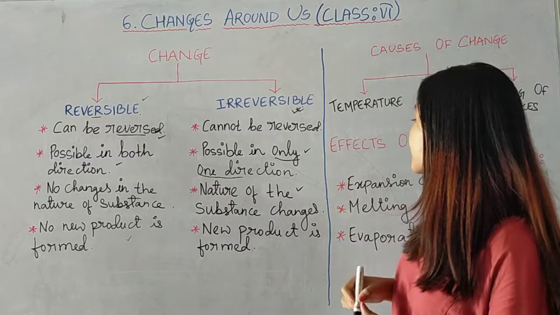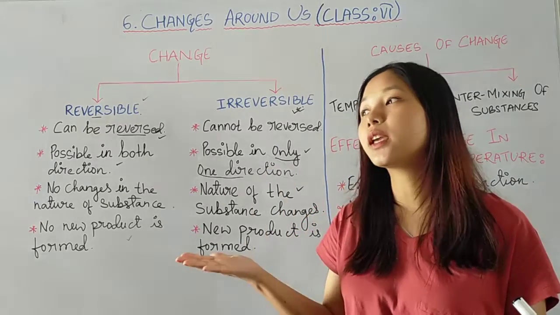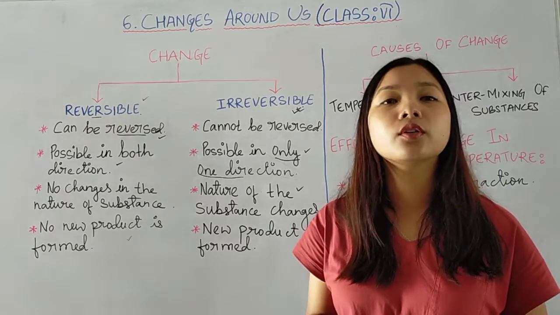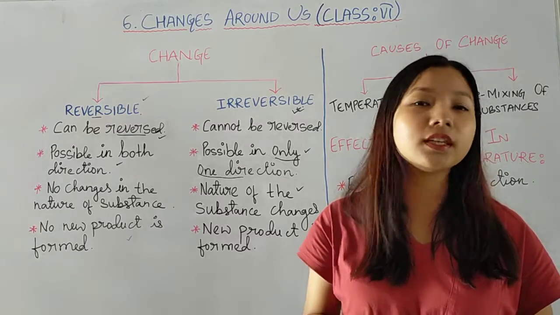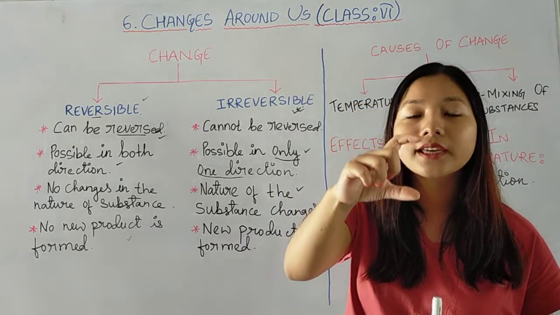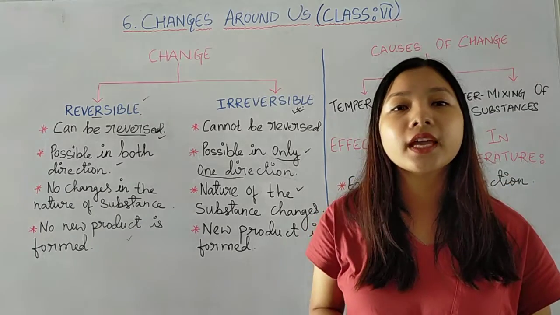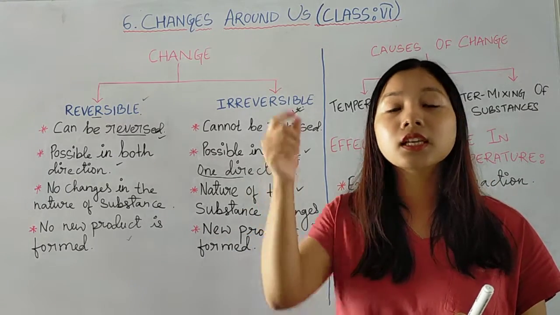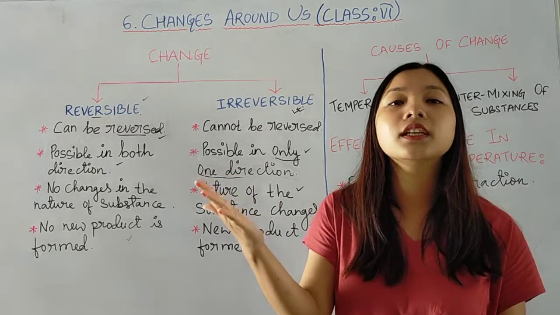Next is the nature of the substance changes. So here you see, once it was dough, but when we cook it, you can see the taste changes, the color changes. Or you can take the example of something else like burning an incense stick or agarbatti as we say. So after burning it, what happens? The stick slowly gets smaller in size and we can sense the smoke or fragrance coming out of it, and you will see some ashes. These ashes, are they similar to the incense stick it once was? No. You will see the ash and the agarbatti are completely different things.